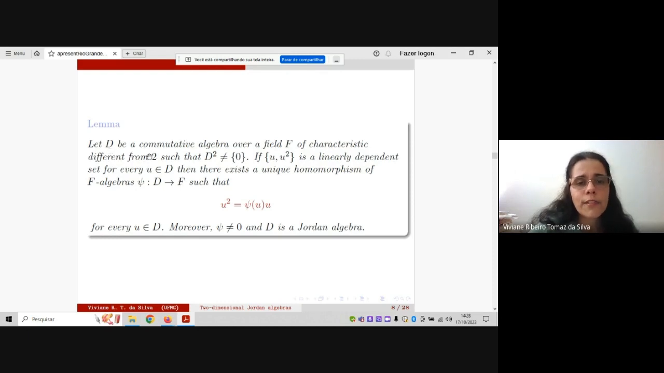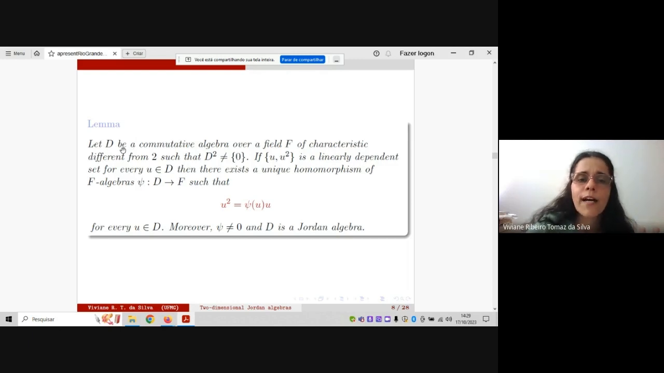Take D, a commutative algebra over a field of characteristic different from 2, such that the square is not 0, okay? Pay attention that we are interested in the classification of two-dimensional Jordan algebras or power associative algebras. In this case, it is equivalent, but in general not. But the point is that this algebra D in general can have any finite dimension, okay? We can think of the dimension of D as 3, 4, 5. It is not important for our proof. This is an interesting point.